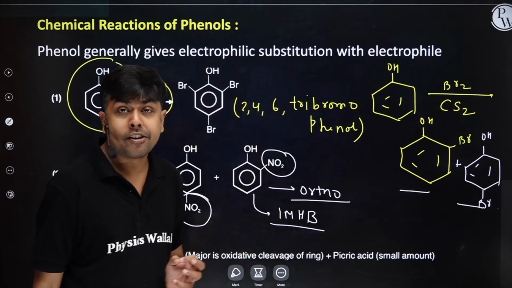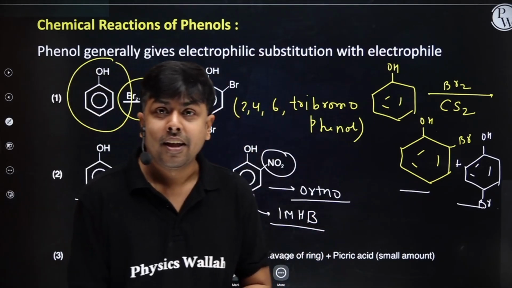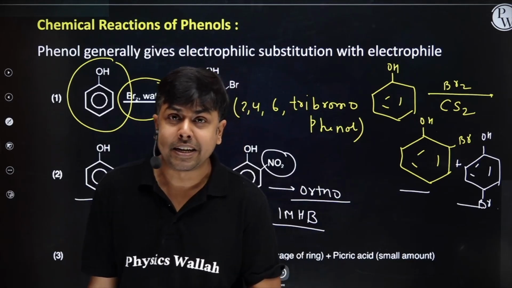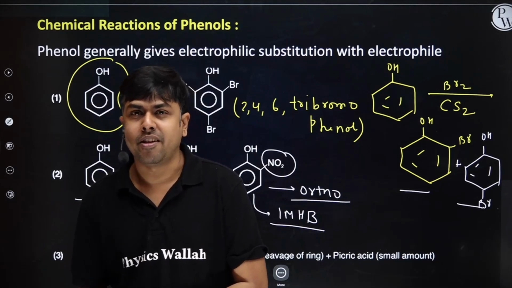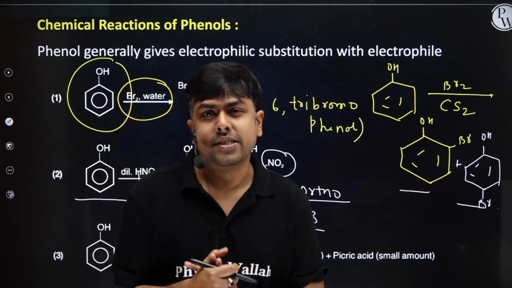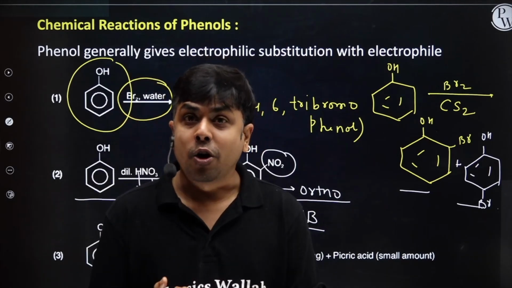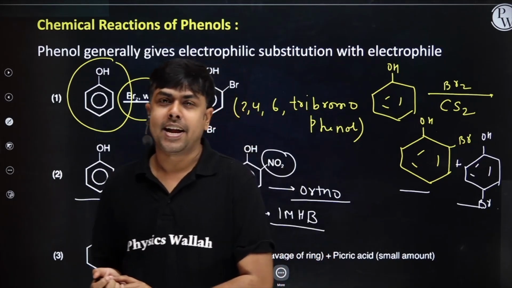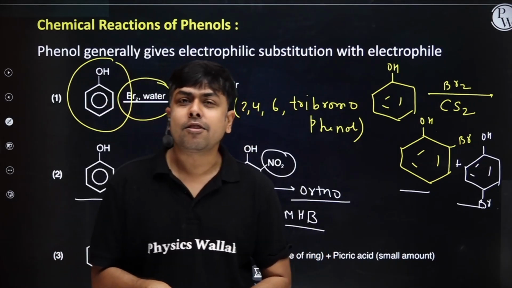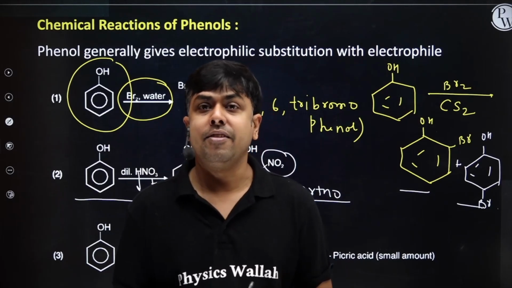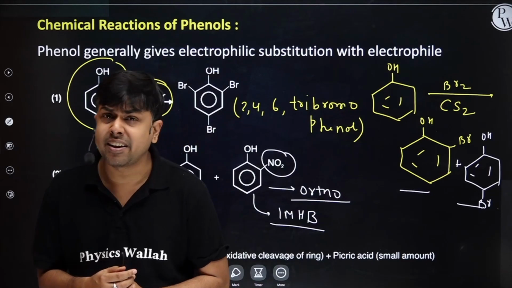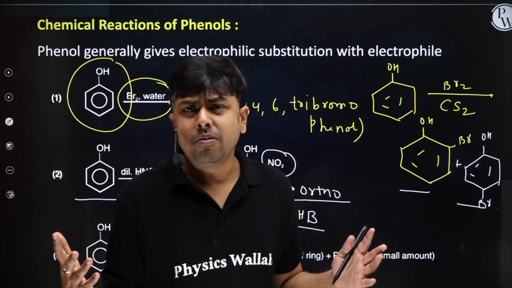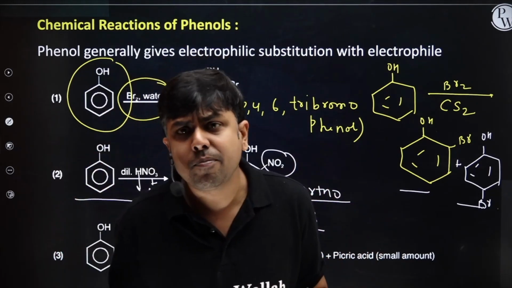And if I am having intramolecular H bonding, in that case, the stability will be more. Now, student, one more question is asked. Which one is steam volatile? Ortho-nitrophenol or para-nitrophenol? Student, in case of ortho-nitrophenol, I will have intramolecular hydrogen bonding, whereas in case of para-nitrophenol, I may observe intermolecular hydrogen bonding.